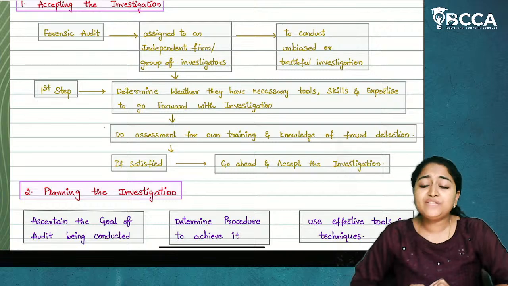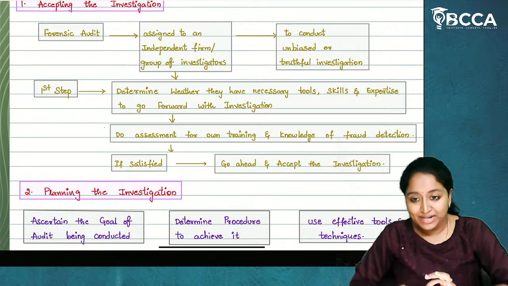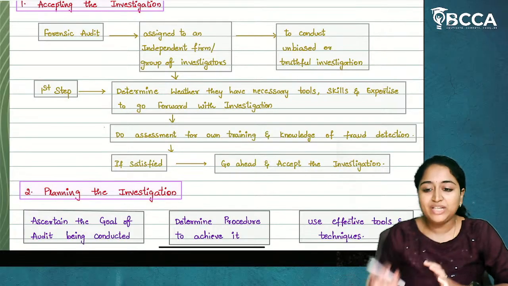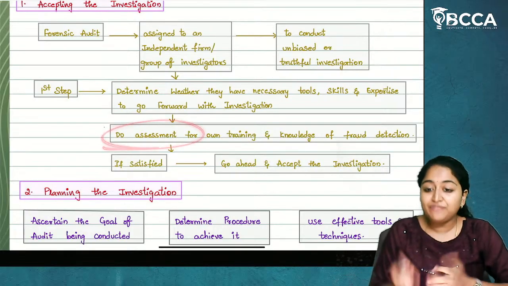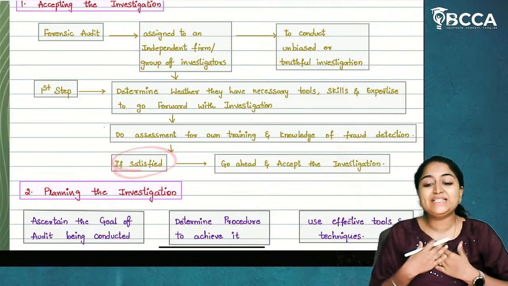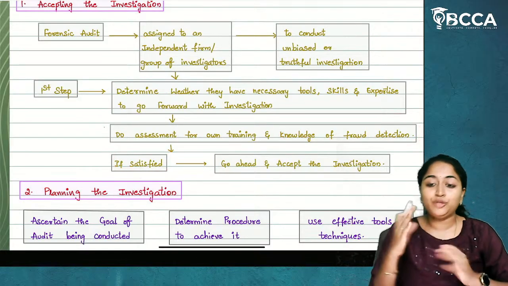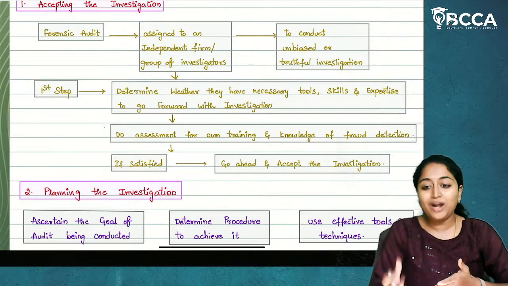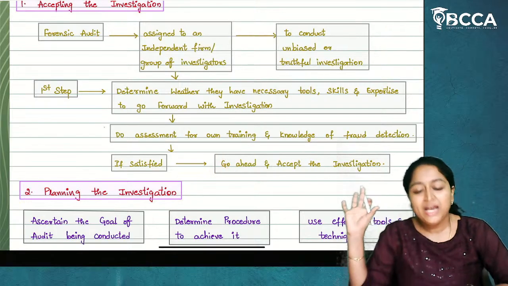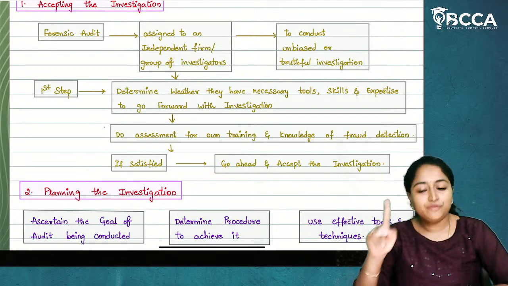So first, the forensic auditor has to assess whether he is capable or competent enough to go for the investigation, and assess his own training and knowledge of fraud detection. If he is satisfied that yes, I will be able to find the evidence for the fraud which can be used in the court of law, then only go ahead and accept the investigation. So this is the first step.